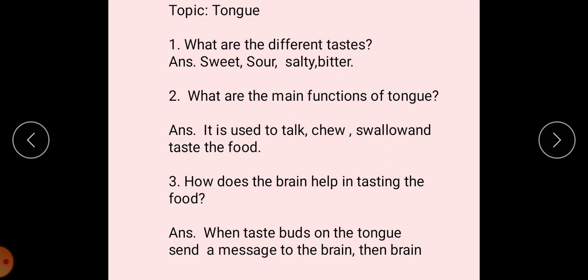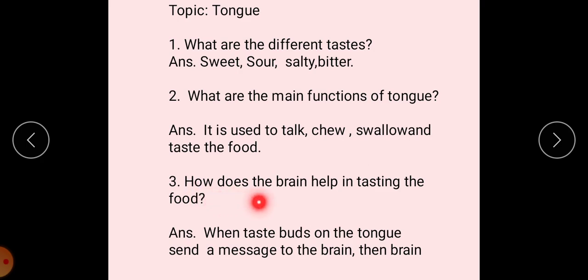And the last topic is tongue. What are the different tastes? Answer is sweet, sour, salty, bitter. Question number 2. What are the main functions of the tongue? Answer is it is used to talk, chew, swallow and taste food.